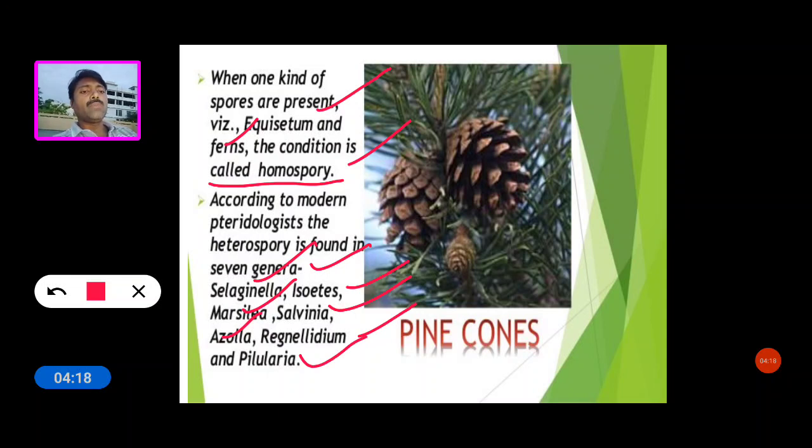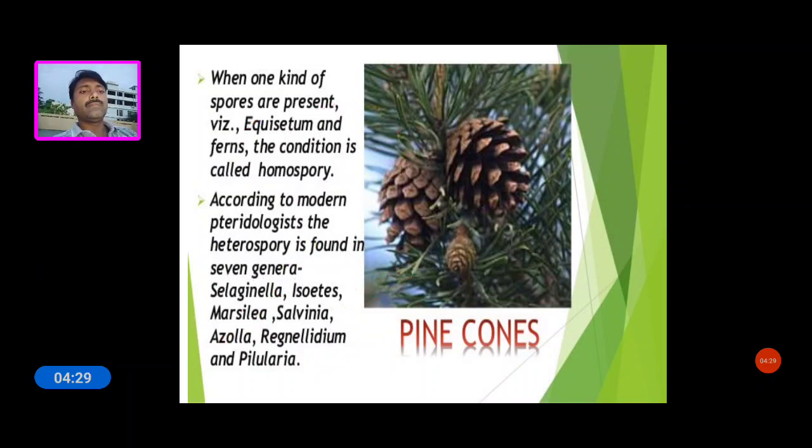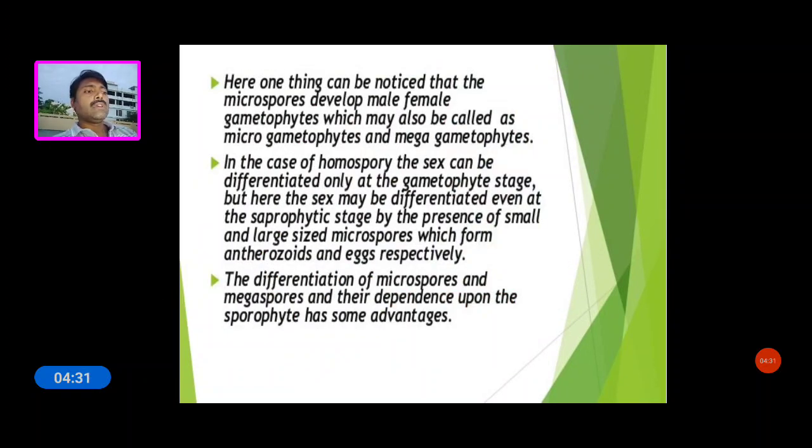These pteridophyte genera show the heterospory condition. Here one thing can be noticed: the microspores and megaspores develop into male and female gametophytes, which may also be called microgametophytes and megagametophytes.